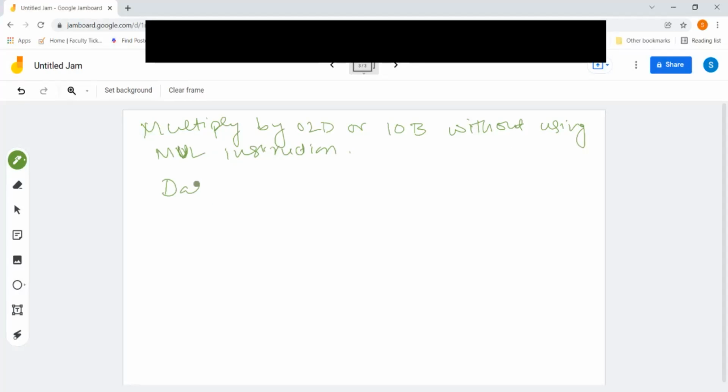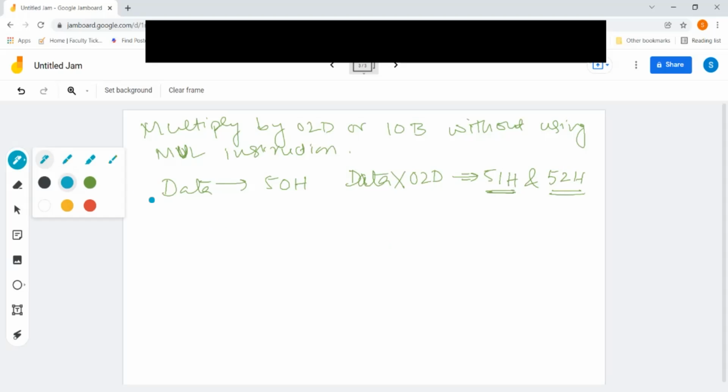Let's say our data is in the location 50 hex, and we are going to store the result in the location 51 hex and 52 hex. That is, we are going to store the lower byte in 51 hex and higher byte in 52 hex. That is our plan. So let us see how we can write the program for that.